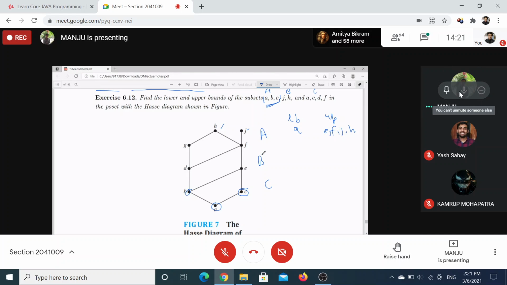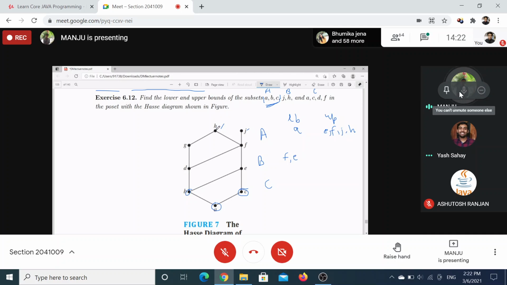Right? Now for B, J and H. Tell me the lower bounds for J and H. F, B, D, E. D also, right?